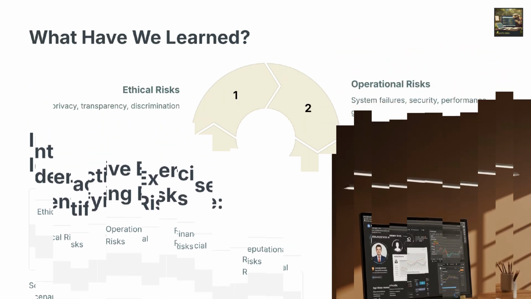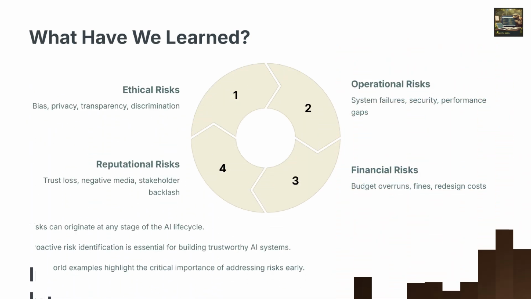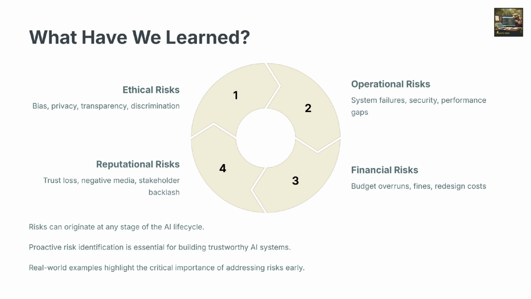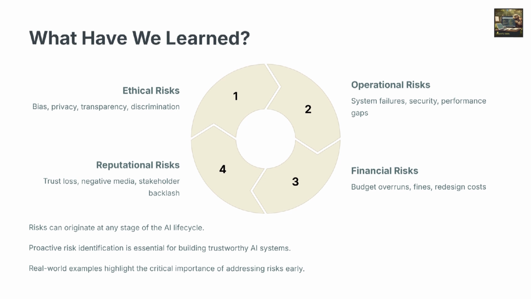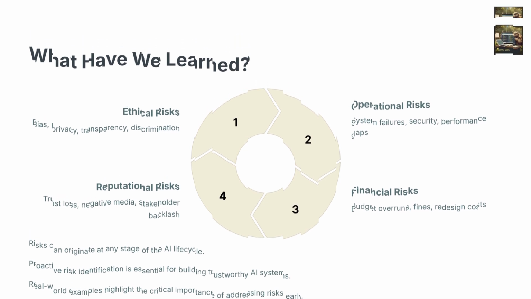Today, we've learned that AI risks fall into four main categories: ethical, operational, financial, and reputational. These risks can emerge at any stage of the AI lifecycle, from data collection to post-deployment. The key takeaway is that identifying risks early allows us to develop strategies to address them effectively, building more trustworthy and reliable AI systems. This foundational knowledge will guide us in future lessons.